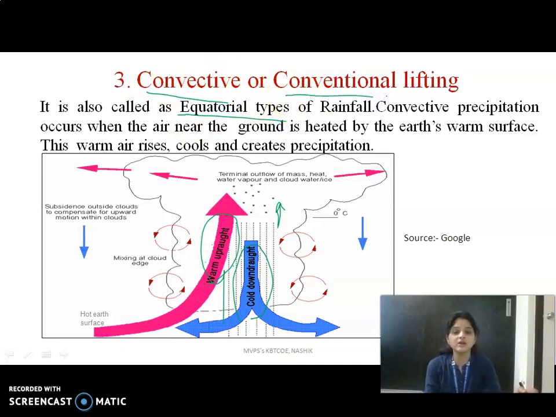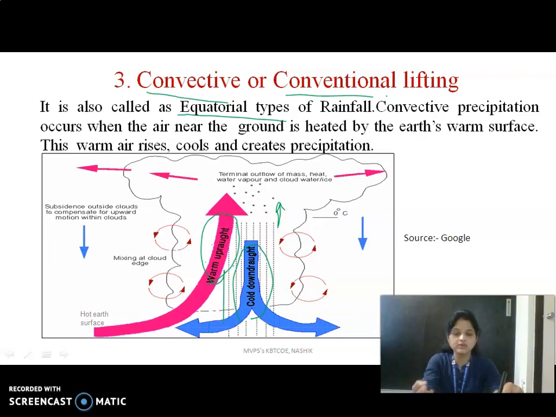So this is the third type of rainfall which occurs. First is the cyclonic, second is the orographic, and third is the conventional lifting. So these are the different forms. Conventional occurs due to warm upward air and cold downward air. Then orographic occurs in a mountainous region.